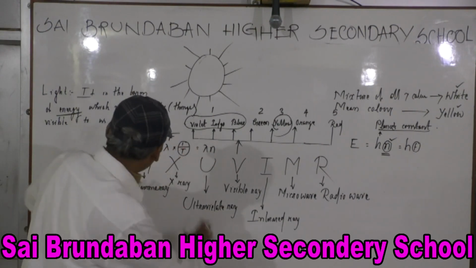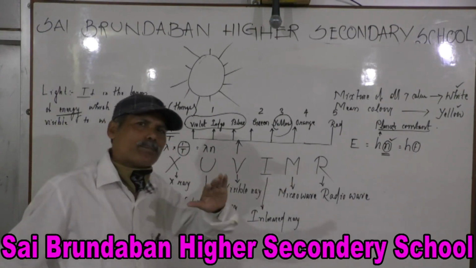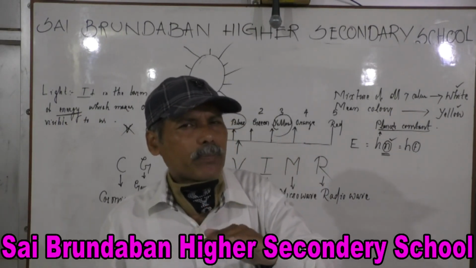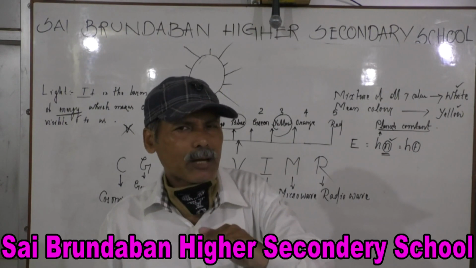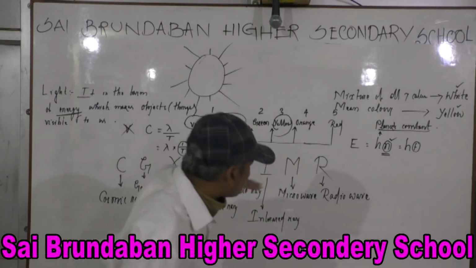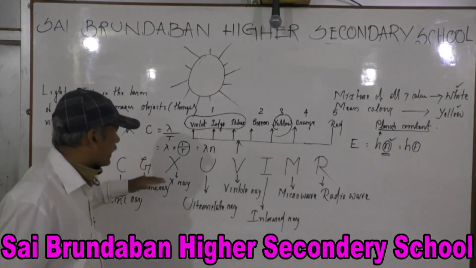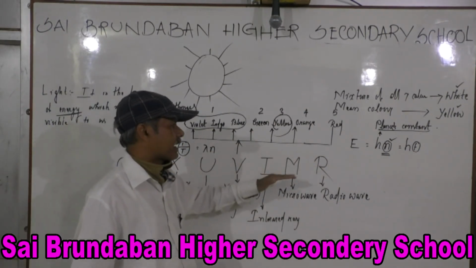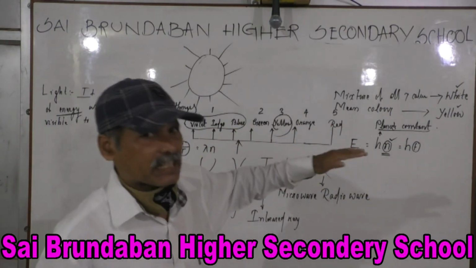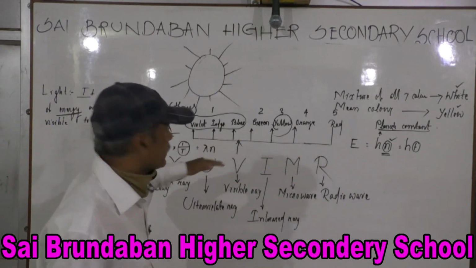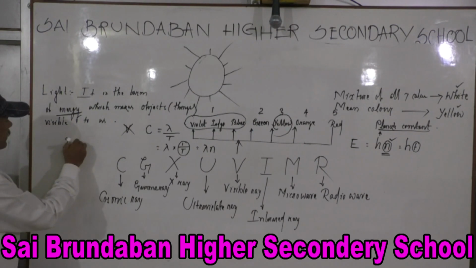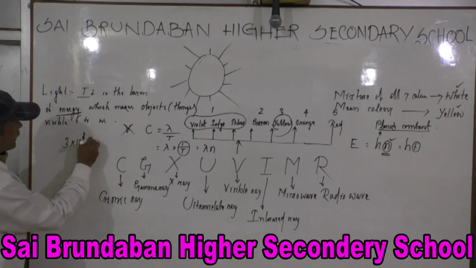So that means all these rays are propagating with the velocity 3 into 10 to the power 8 meter per second. That is not just the velocity of light, that is the velocity of all the radiations: cosmic ray, gamma ray, X-ray, ultraviolet, visible, infrared, microwave, radio. The ultimate velocity in physics is the velocity of light. That is c. Its value is 3 into 10 to the power 8 meter per second.